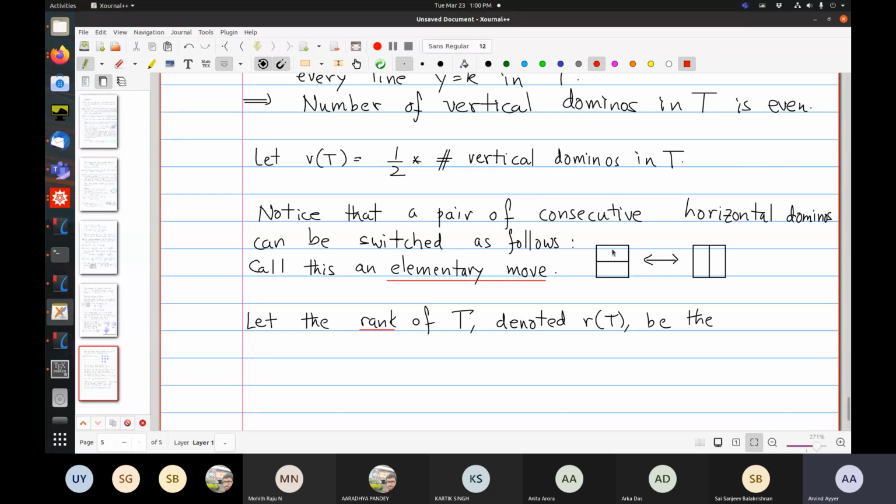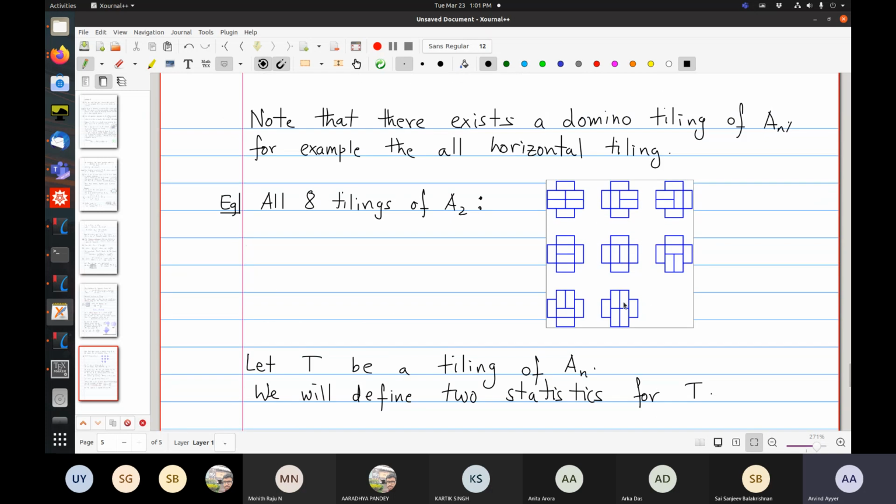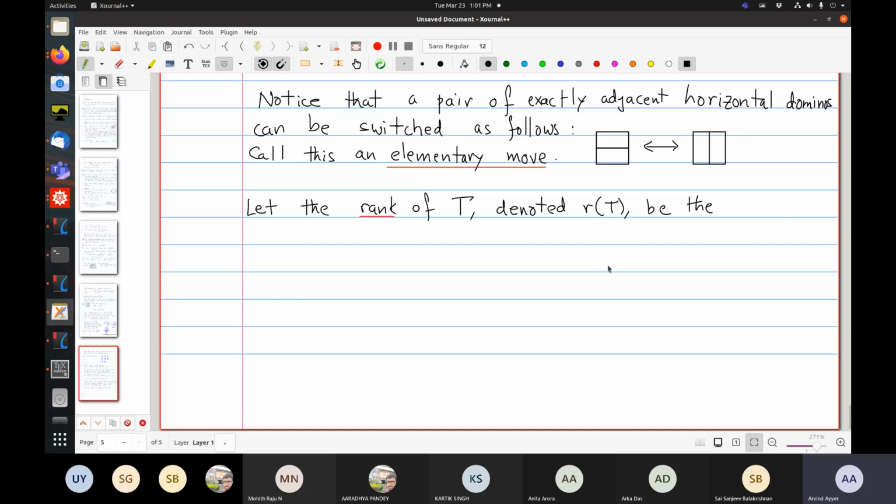So if you have two dominoes that are exactly parallel and adjacent, they can be switched. I should have said exactly adjacent. So we'll call this an elementary move. It need not exist; you can't always do it. For example, these two you can't switch. Now here's the non-trivial definition.